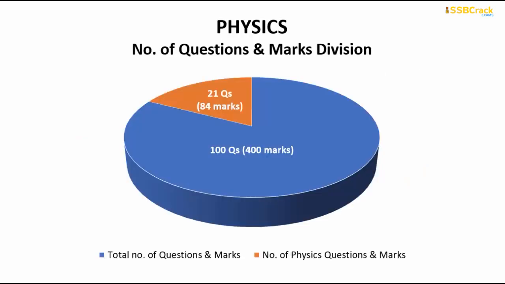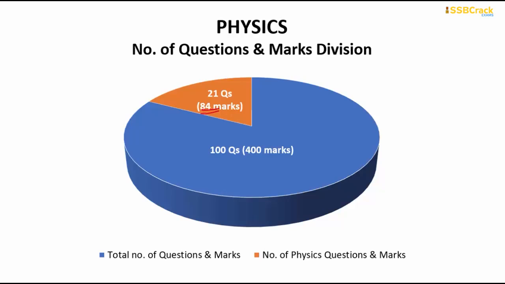Answering all of these 21 questions, you will be able to score 84 marks out of the whole 400 marks of this complete NDA examination. So scoring 84 marks out of 400 is a very good score. And most of the topics in physics include electricity, magnetism, waves, and optics, and all of these are the most important topics that were covered in the physics section.